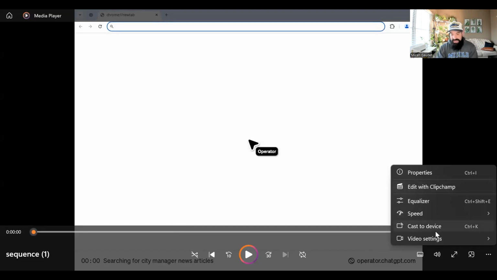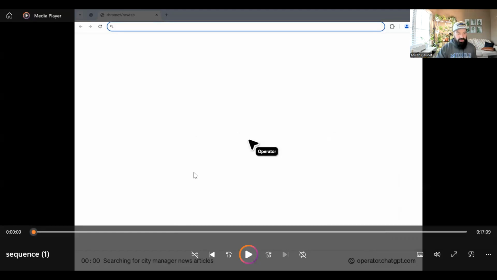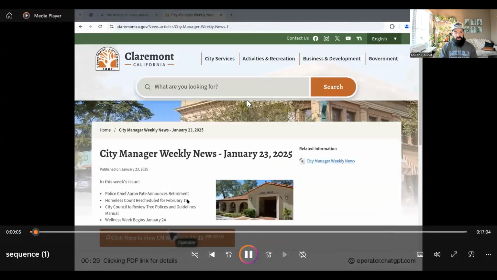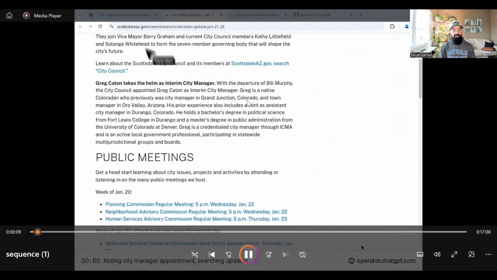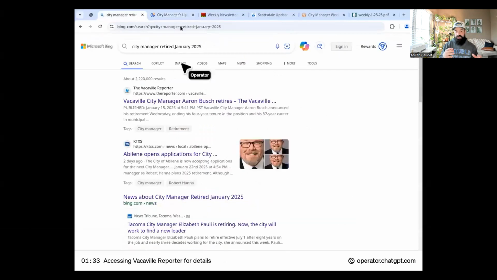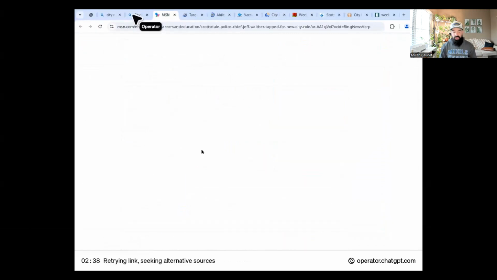I'm going to play this on 2x speed, that way we have a faster video, not watching it for the full 17 minutes. Let me show you how ChatGPT Operator worked in light of that prompt. So here it is. It's going through, looking at the different sites, California, other city manager news sites, basically searching Microsoft Bing for city managers news. And it's finding all this different information, going through there, looking at it.